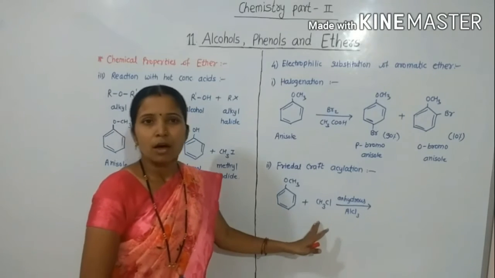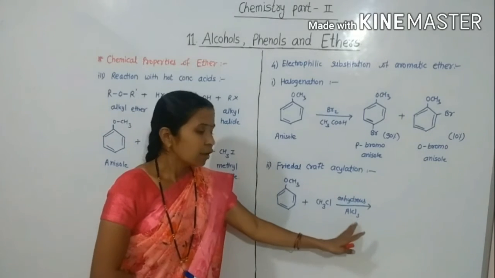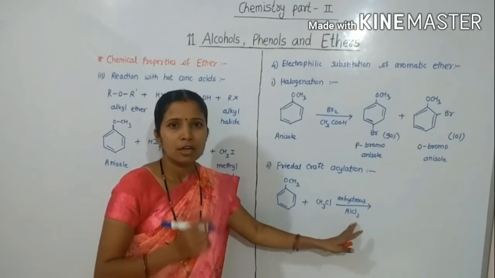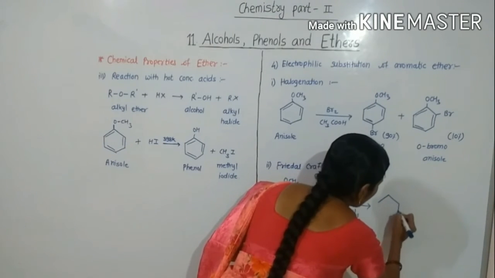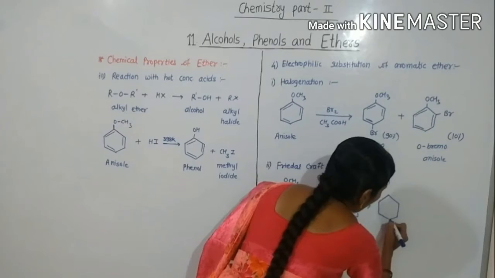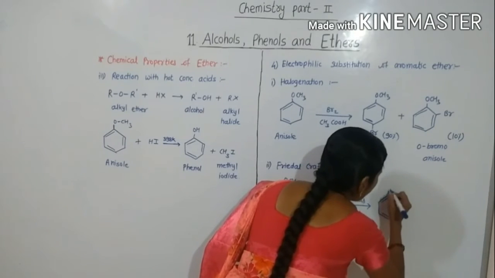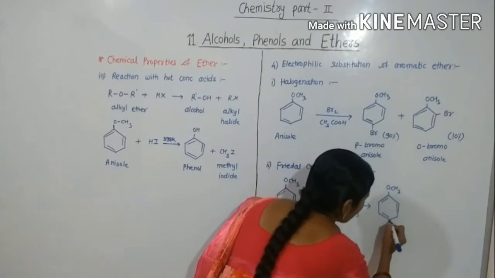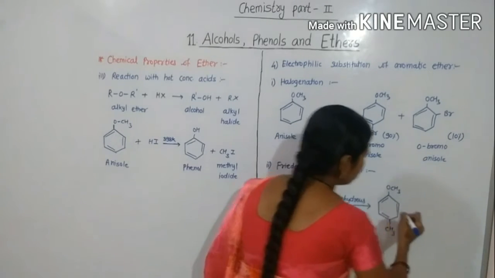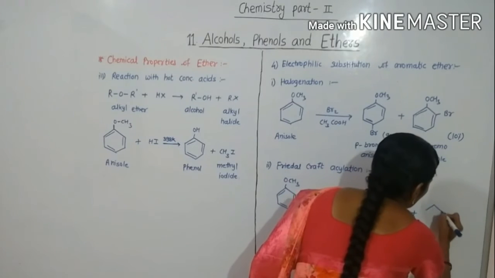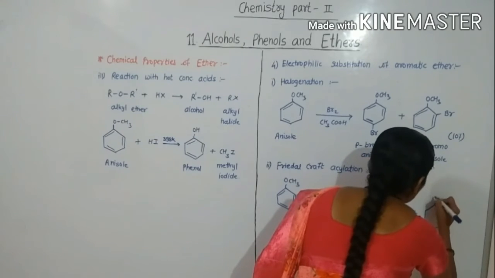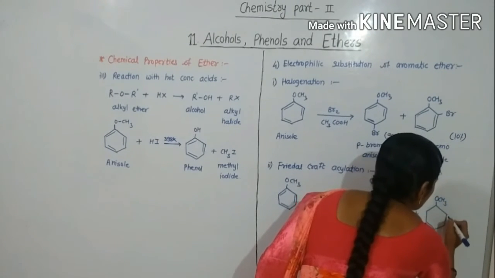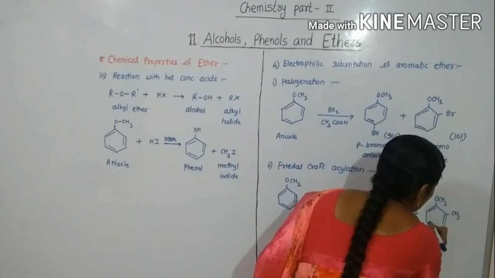Anisole reacts with alkyl chloride in presence of anhydrous AlCl3 as a catalyst to form para-methoxytoluene plus ortho-methoxytoluene, OCH3.